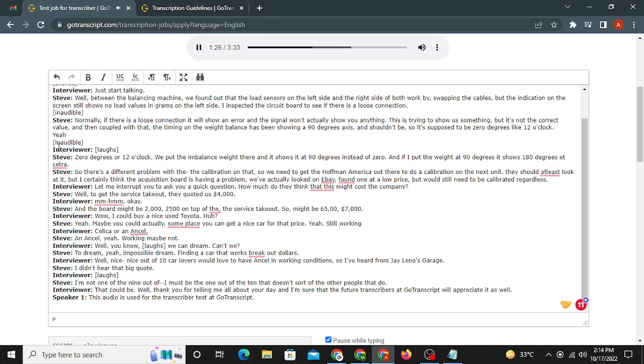At 0 degrees or 12 o'clock, we put the imbalance weight there and it shows it at 90 degrees instead of at 0. And if I put the weight at 90 degrees, it shows it at 180 degrees, etc. So there's a definite problem with the calibration on that. So here we got "D" two times once again, but I'm keeping this because this was an incomplete sentence. Okay. So we need to get Hoffman America out there to do a calibration on the units.